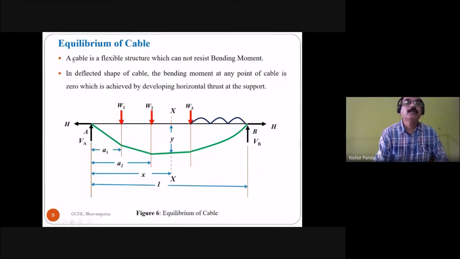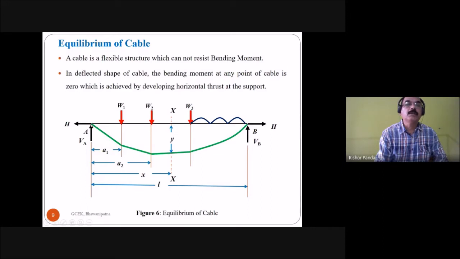Then coming to the equilibrium of the cable. A cable is a flexible structure which cannot resist bending moment. In the deflected shape of the cable, the bending moment at any point of the cable is zero. And the cable develops a horizontal thrust at the support.